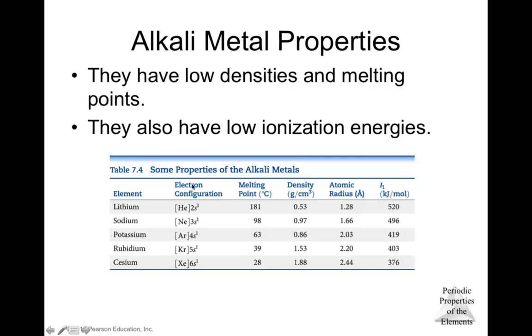That's why for group 1, it's so easy to remove that electron to produce a cation +1, because when you release those electrons, you get the electron configuration of a noble gas. And also the different kinds of properties, such as the melting point, the ionization energy, which is pretty low, atomic radius, and density.